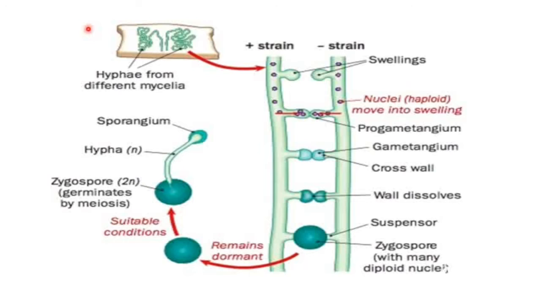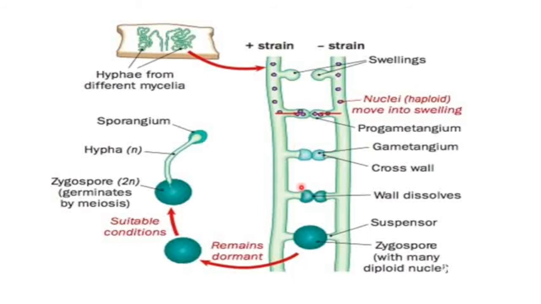Members of phycomycetes also undergo sexual mode of reproduction. Sexual mode of reproduction is of gametangial type. So in gametangial type of fusion or sexual reproduction, two of the gametangia from two hyphae fuse together. These are the two gametangia. These two gametangia fuse together